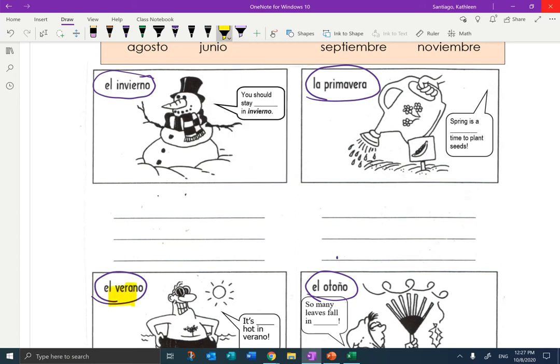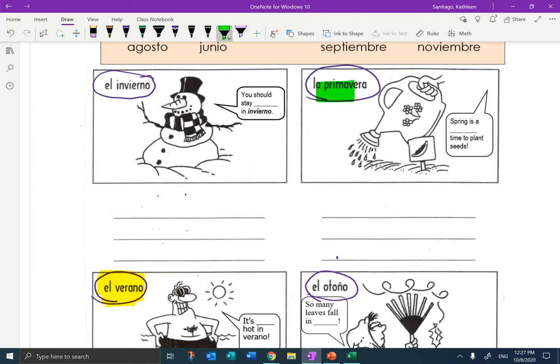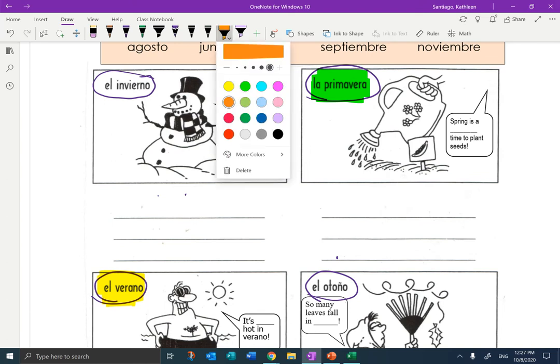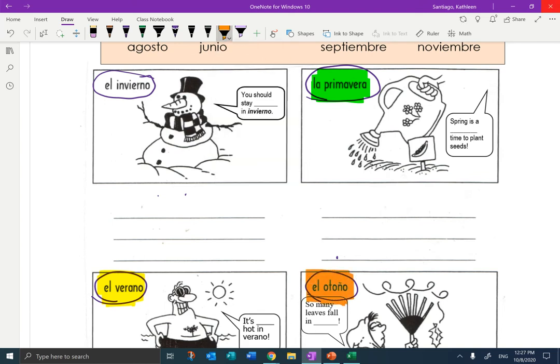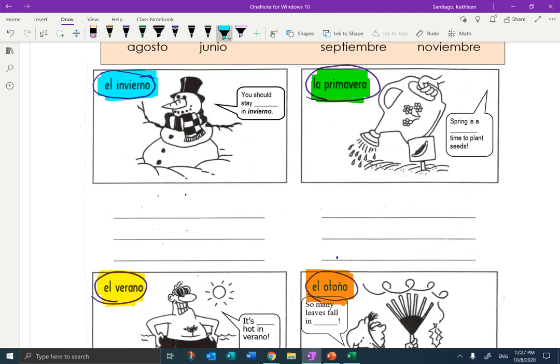Verano. If we look above, verano was amarillo. Then I need some verde. Okay. La primavera was verde. I'm going to put orange for el otoño. And I don't want to leave it blank, so I'm going to use a really light blue for el invierno, just so we remember which season is which.